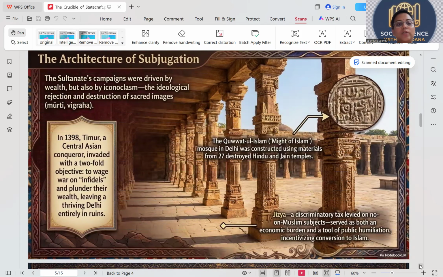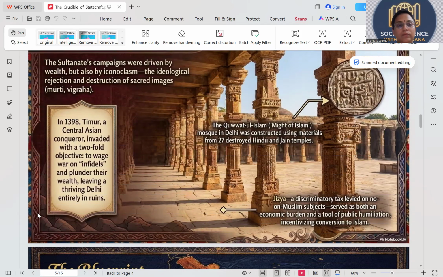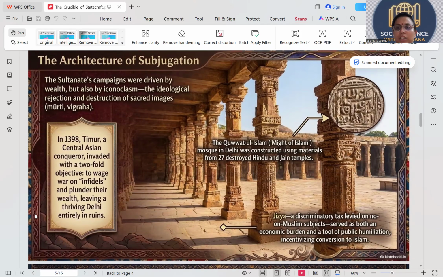Coming to the architecture of subjugation. What is meant by subjugation? Subjugation means taking something in a forced way. The Sultan's campaigns were driven by wealth and also by iconoclasm, the ideological rejection and destruction of sacred images. Iconoclasm means they are completely against the worship of icons because they belong to a different culture and their beliefs are different. It's okay, your beliefs can be different, but you cannot completely force your beliefs on others. But the Delhi Sultans and most of the sultans didn't understand that. They did it by force.